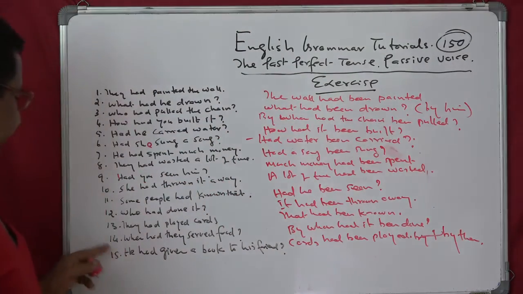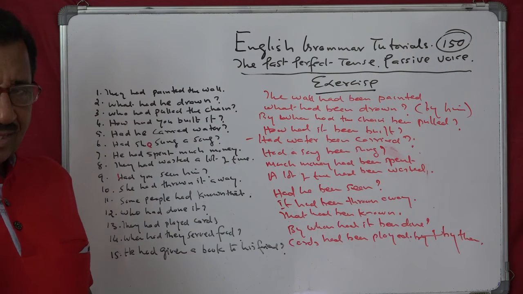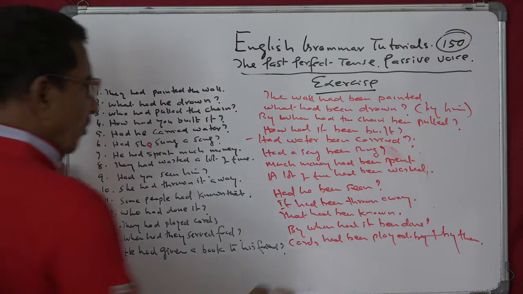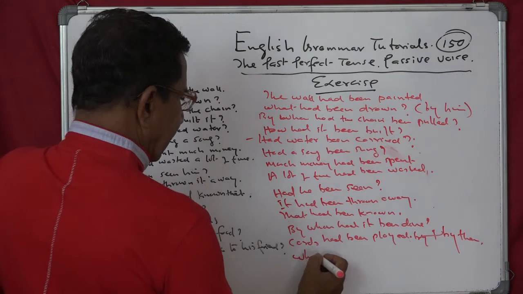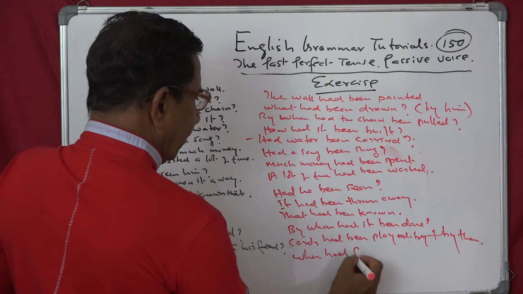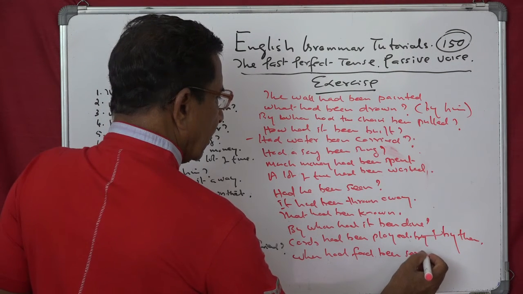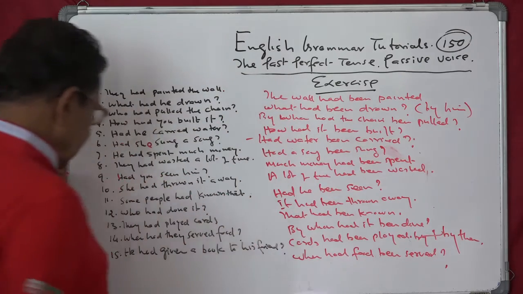Okay. When had they served food? When had food been served?